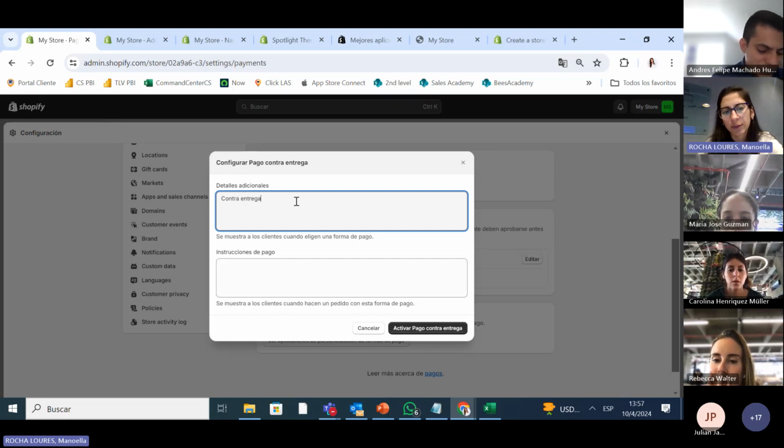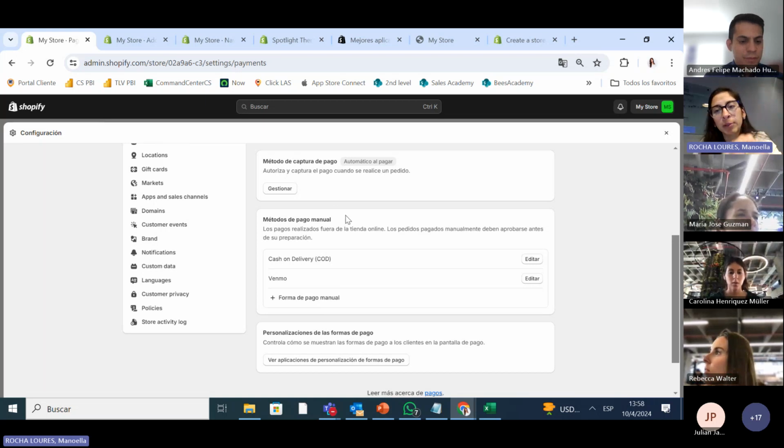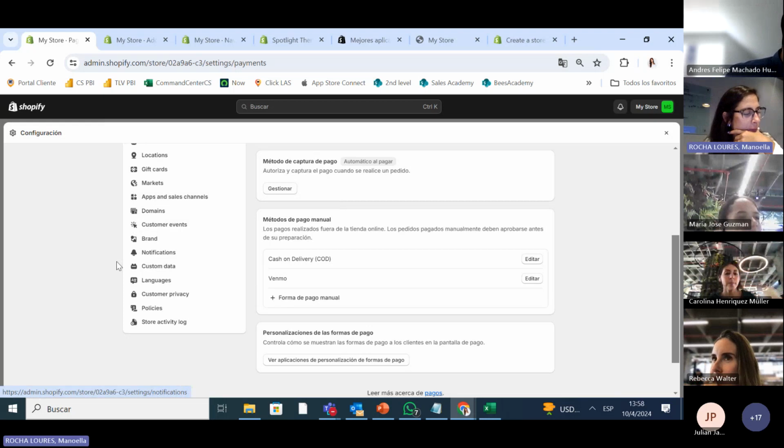In the United States, you don't have this. But you want to give the customer all the usual forms of payment so they can pick it even though they're not going to pay in the store. It shows up whenever they place the order, and you're like, okay, they have to pay me. And then you mark it paid and then you do the delivery.